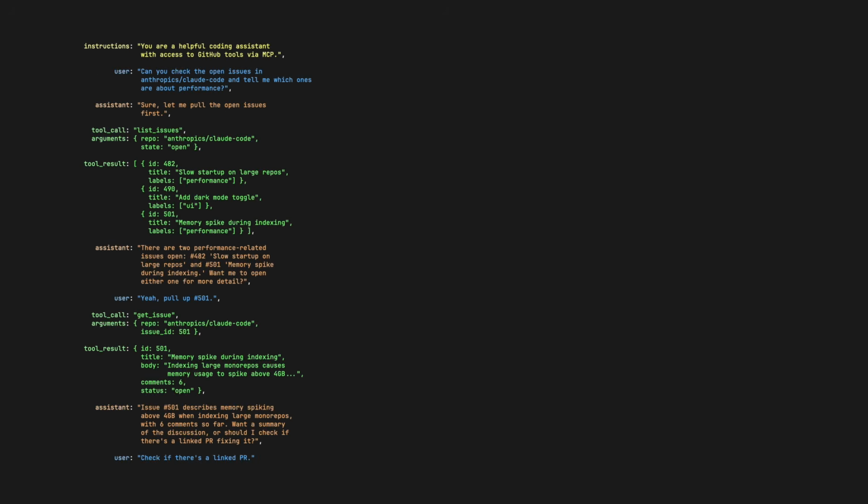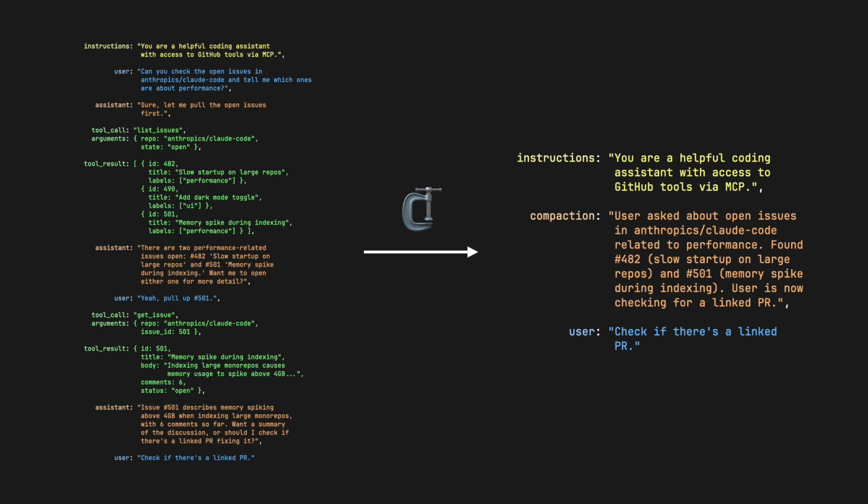Context management is about deciding what's actually worth keeping in your context. A common technique is compaction, where you'll periodically compress a longer conversation into a shorter summary. However, summaries are lossy. Ideally, your compaction would keep only the important details, but if the model gets rid of the wrong things, it can start making some serious mistakes.